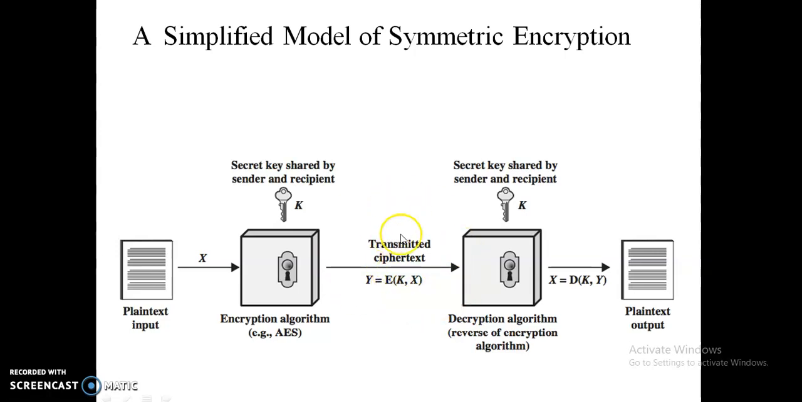This travels through the channel and is sent to the receiver. On the receiving side, the decryption algorithm works by the use of the same secret key K. This is the secret key that was shared with the receiver too. X, the plain text, equals D of K and Y: the decryption algorithm D, the same secret key K, and the ciphertext Y. This is converted into the plain text. This is how symmetric encryption works.